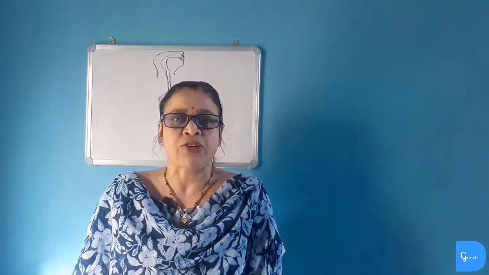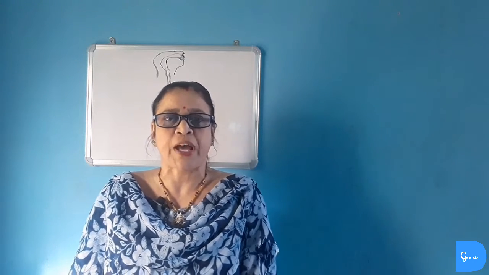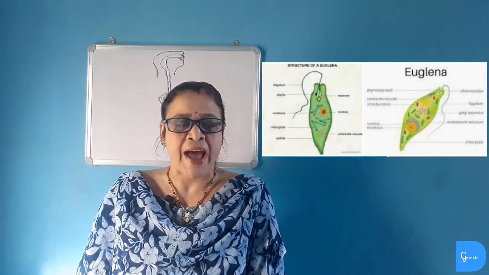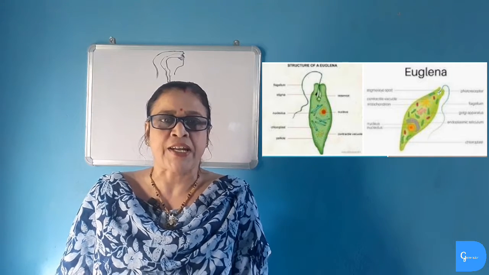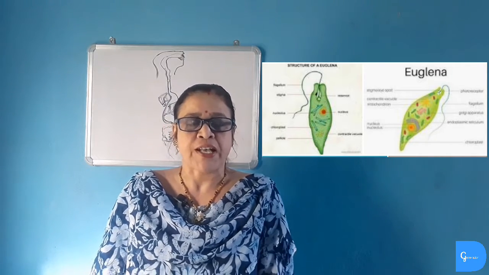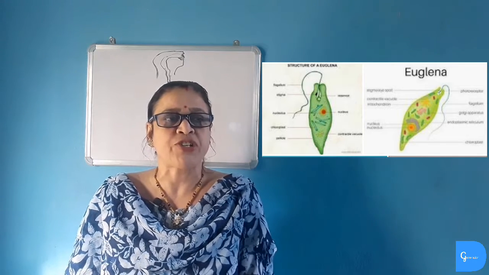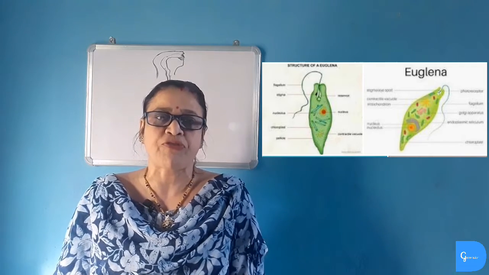Only an animal known as Euglena, a microscopic animal, has mixotrophic type of nutrition. It can perform autotrophic mode of nutrition because it has chlorophyll and so can perform photosynthesis. Sometimes it also performs heterotrophic mode of nutrition when it feeds on microorganisms. So Euglena has mixotrophic mode of nutrition.